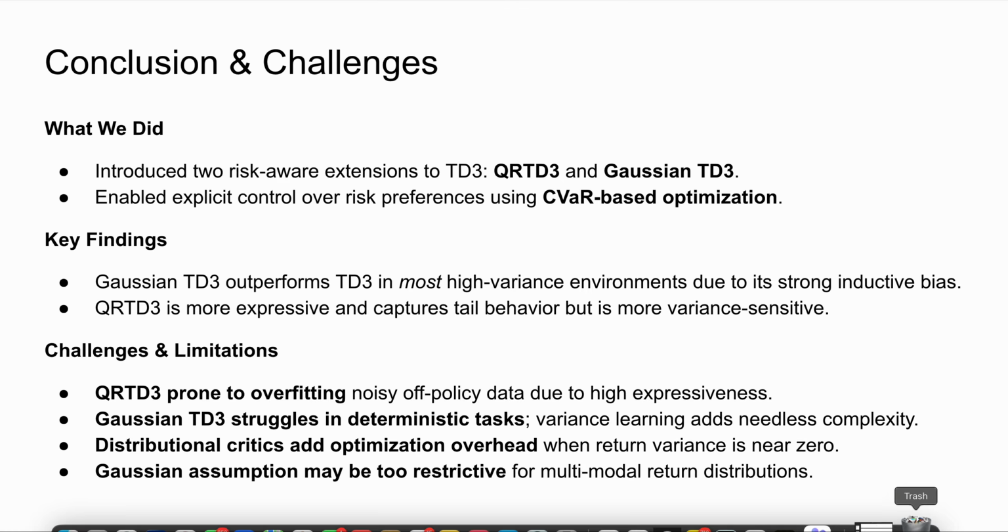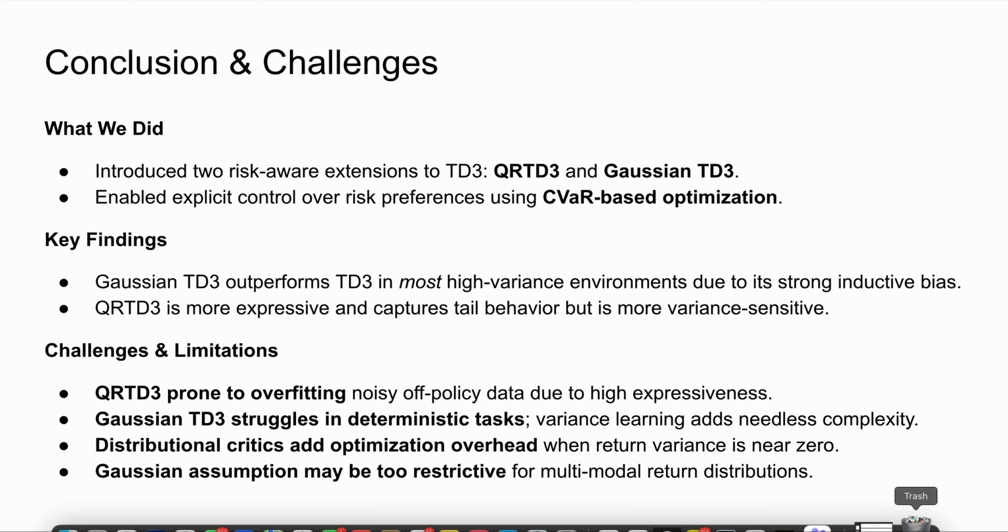But we also encountered several challenges. QRTD3 is highly expressive, which means it can overfit noisy off-policy data when samples are limited. Gaussian TD3, while stable, becomes restrictive when the true return distribution isn't well approximated by a single Gaussian, especially in multimodal or adversarial settings. And in simpler environments with almost zero variance, both methods add unnecessary optimization overhead. Basically, you're learning variance or quantiles even when they don't matter.